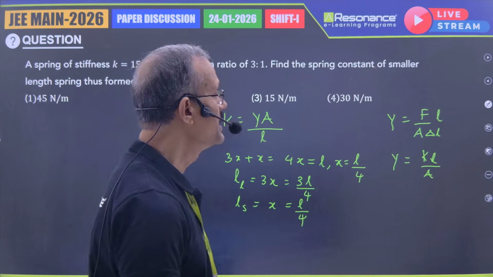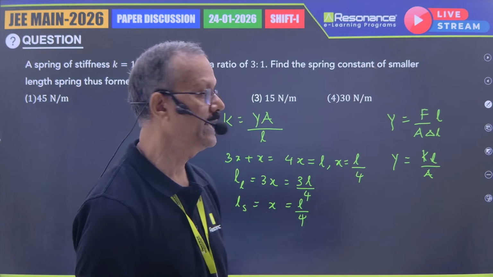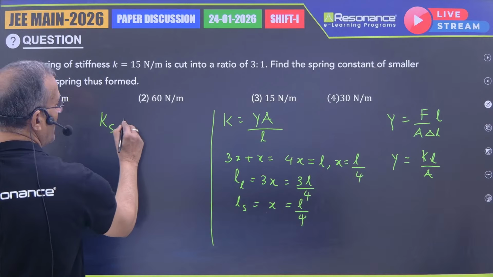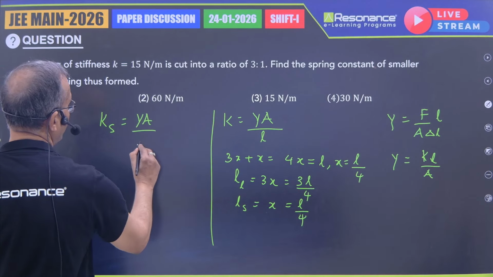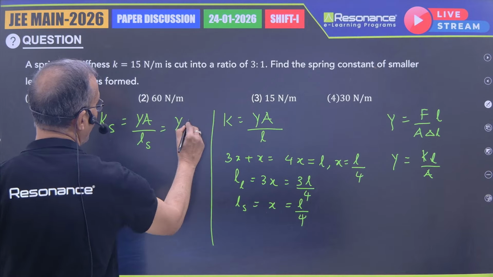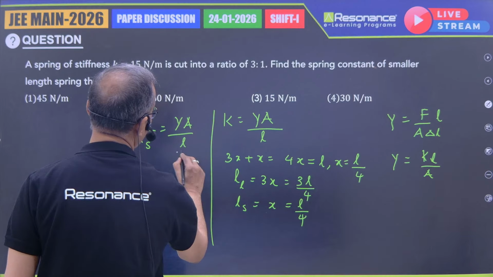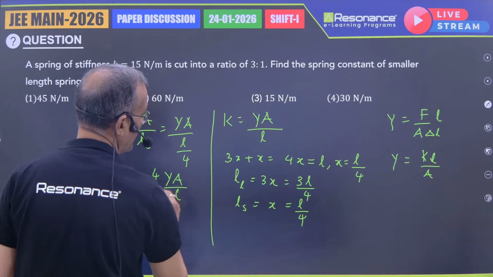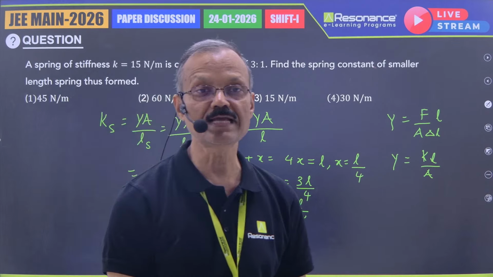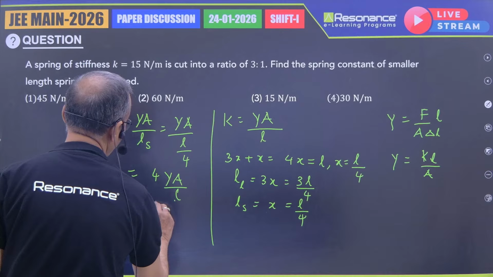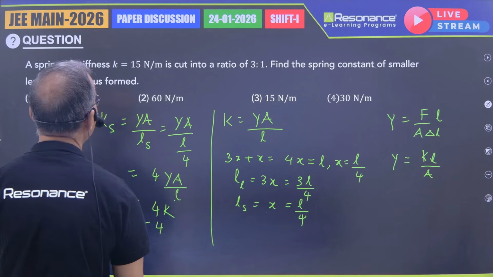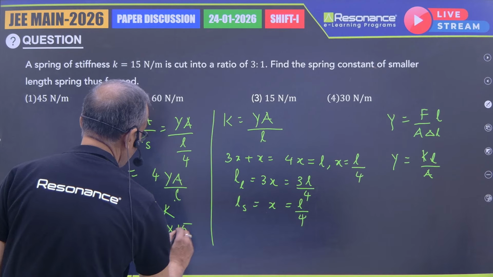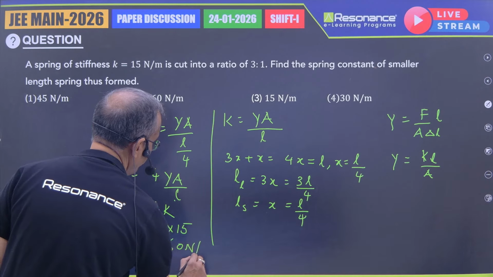They're asking you the spring constant of the smaller length. K smaller is YA by L smaller, and L smaller is L by 4. So it will become 4YA by L. Your YA by L is K, so you got 4K. K they have given you is 15 Newton per meter. 4 into 15 will become 60 Newton per meter.